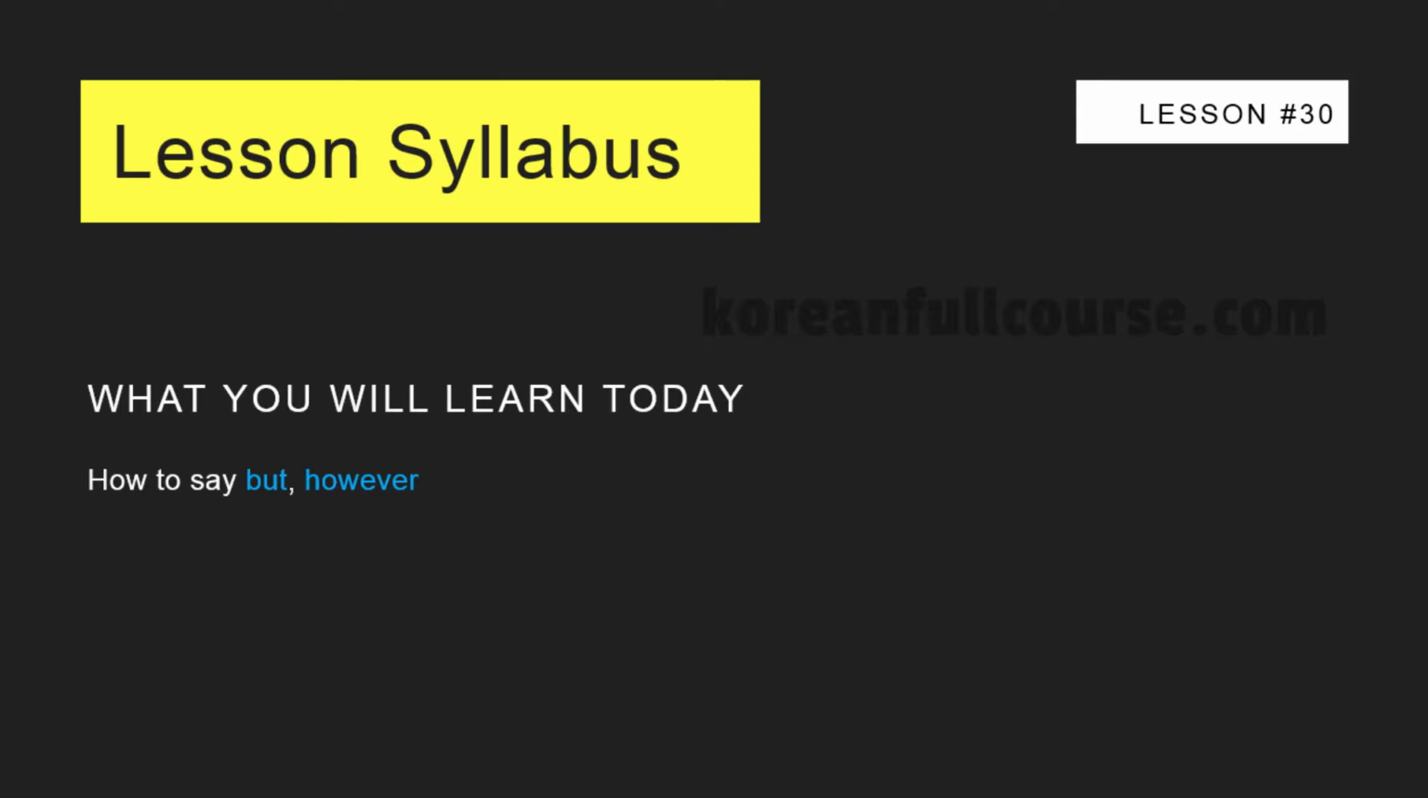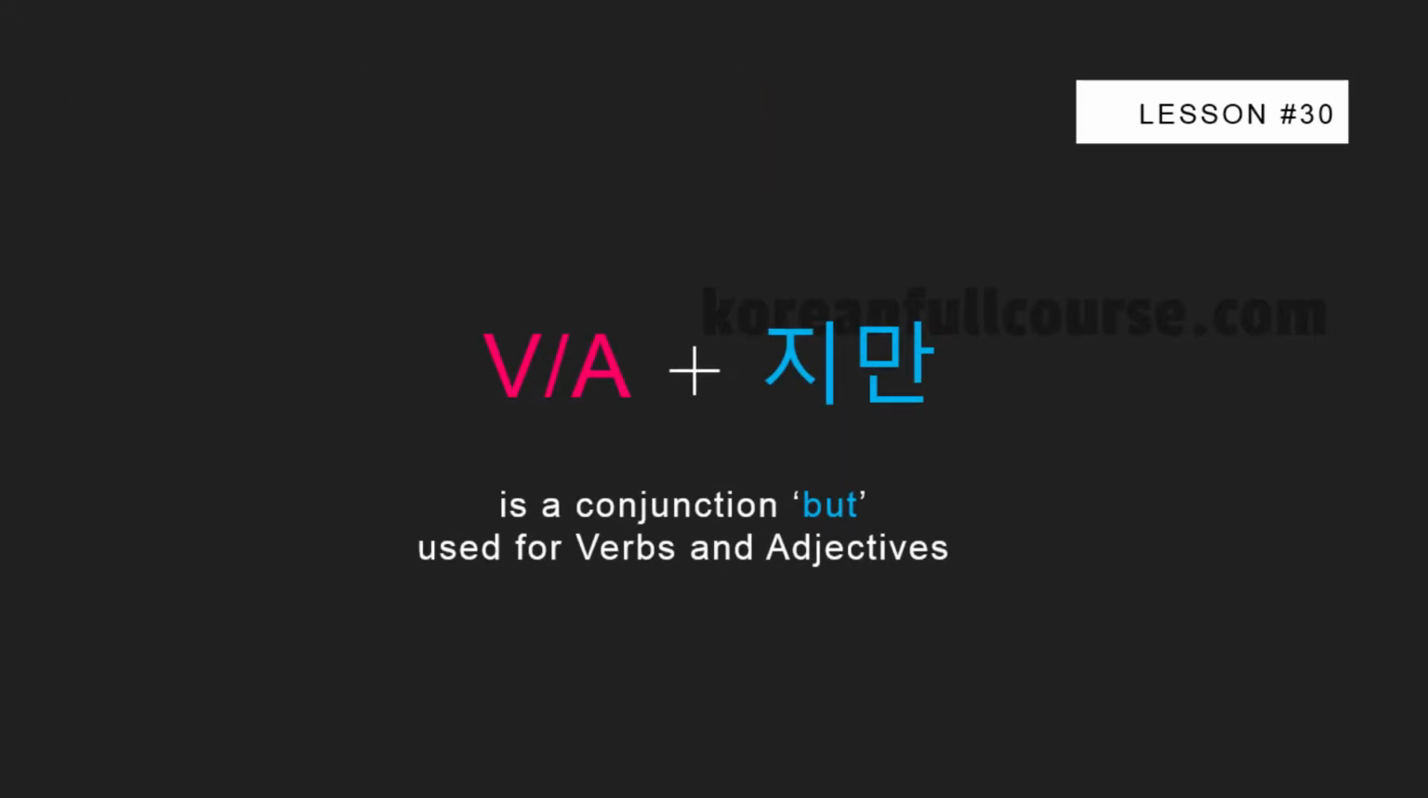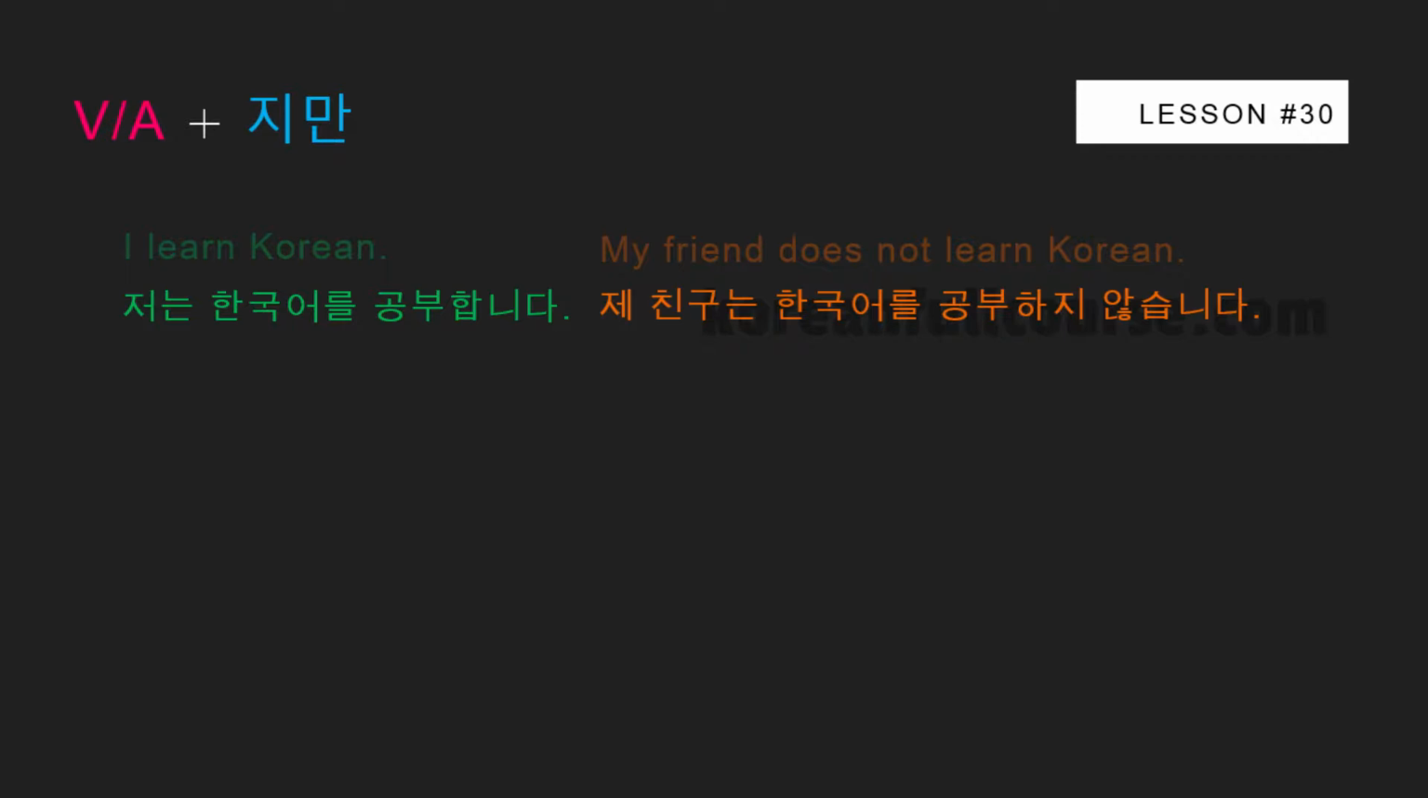Hello, in today's lesson you will learn how to say however or but in the Korean language. The grammatical construction looks like this. A verb or an adjective stem plus 지만, regardless of whether the stem ends with a consonant or a vowel. 지만 is a conjunction, and the role of conjunction is to connect sentences into more complex ones.